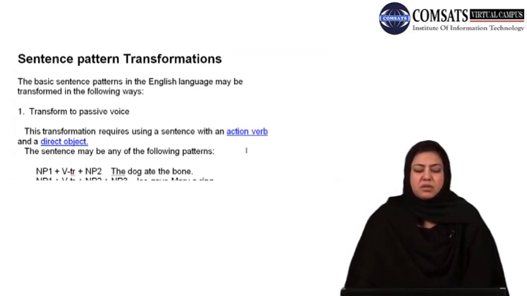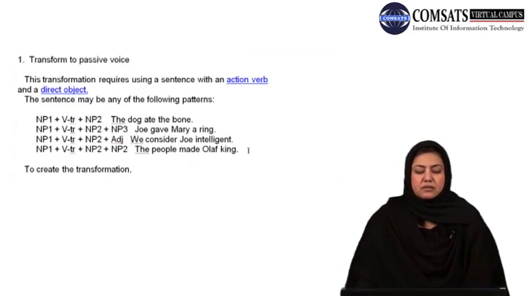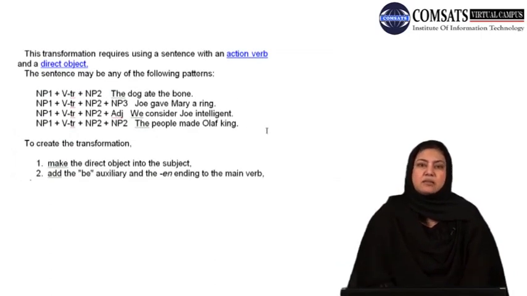Now, the sentence may be of any of the following patterns. Please look at these patterns that you can see on the slide. The first pattern may be noun phrase 1 plus verb transitive plus noun phrase 2. An example of this kind of sentence is the dog ate the bone. So these kinds of sentences can be transformed with the help of certain rules that I'm going to share with you, and you can change them into passive voice.